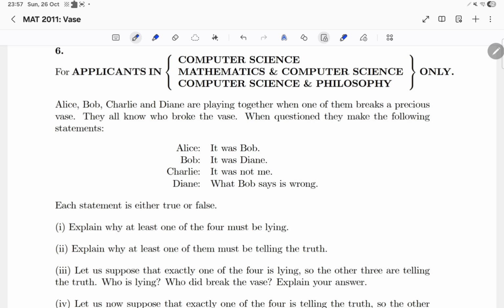Alice says, "It was Bob." Bob says, "It was Diane." Charlie says, "It was not me." Diane says, "What Bob says is wrong." Each statement is either true or false.